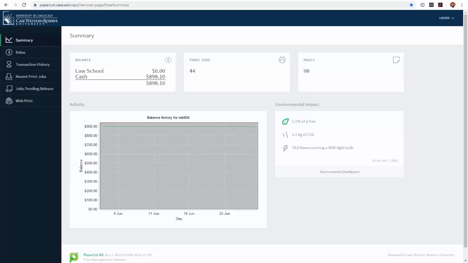Today I will be running you through how to use Papercut's WebPrint feature to print to the Law Library's printers. First, you'll need to go to papercut.case.edu and log in using your Case ID and password. This will bring you to the user summary page here, and you'll have these options on the side. Today we'll just be discussing WebPrint.